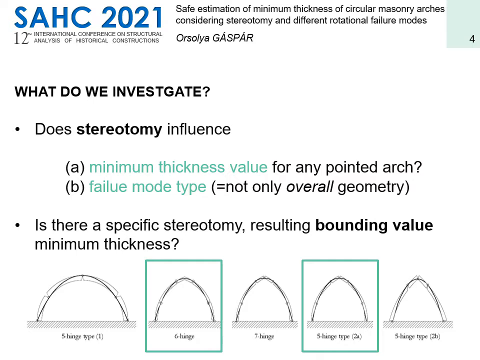It is no secret that the answer to our first and second questions was found to be yes. It means we have a range of stereotomy-dependent minimum thickness values for a given geometry. Hence our final question reads: is there a specific stereotomy resulting in a bounding value of minimum thickness to this range? Before we proceed, clarification of the key terminology is necessary.